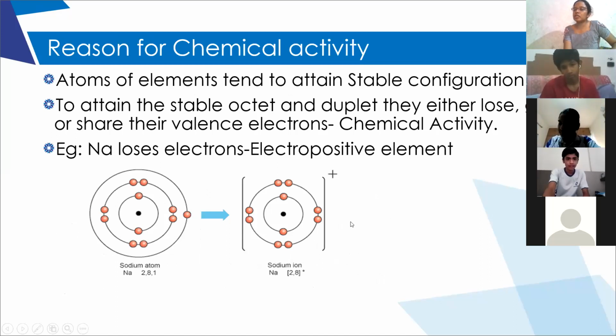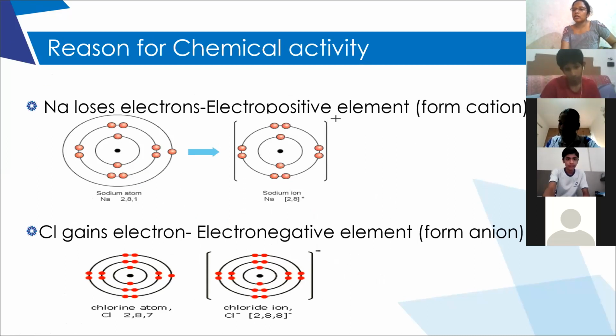Whereas elements that gain electrons form anions, therefore they are called electronegative elements. The number of electrons they share or lose or gain, that we can also call valency. If they lose electrons, they get positive valency, and when they gain electrons, they get negative valency.